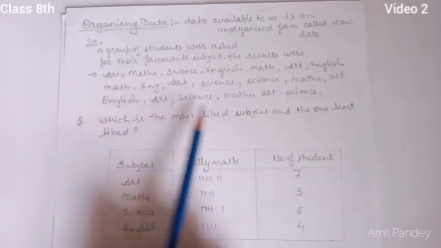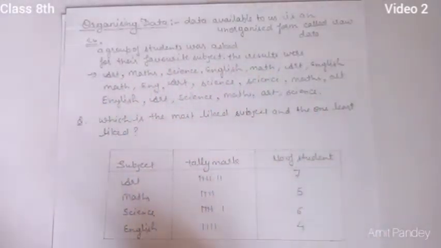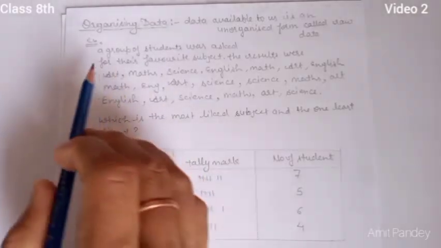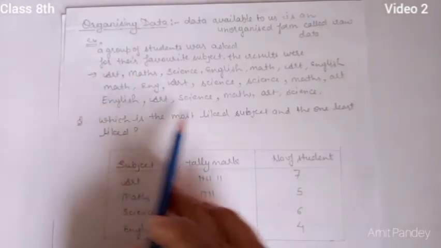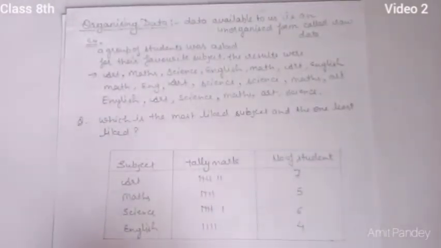So suppose there are some students, and if you ask which is your favorite subject, one by one the students answered like this. Now I have a question for you: which is the most liked subject and which is the least liked? By observing this, are you able to answer? So how will we be able to answer? Yes, we first arrange it in tabular form.